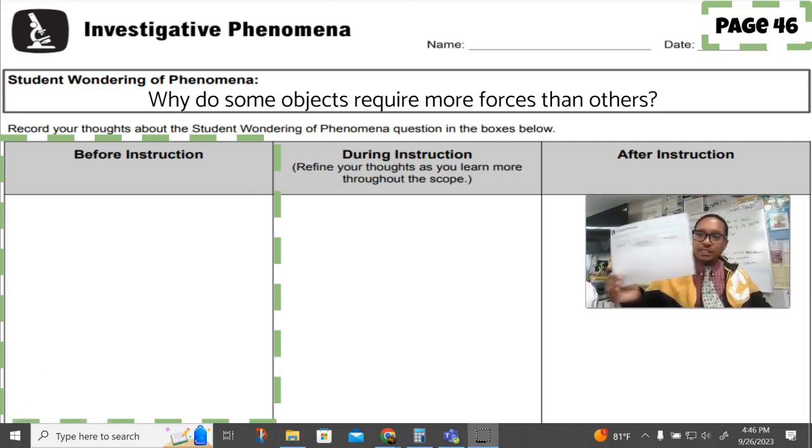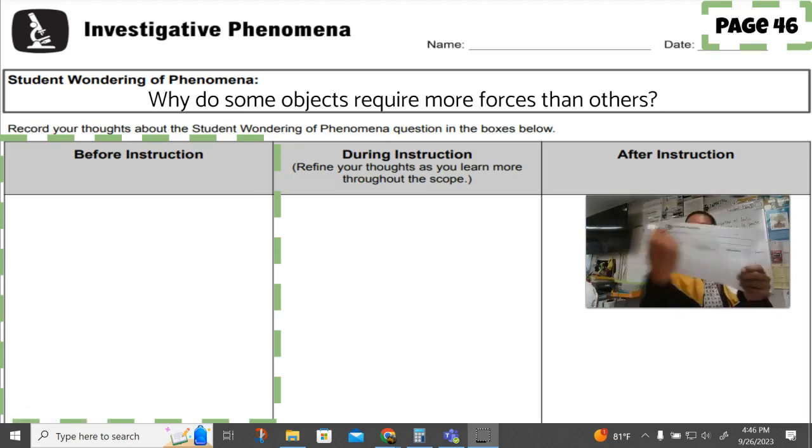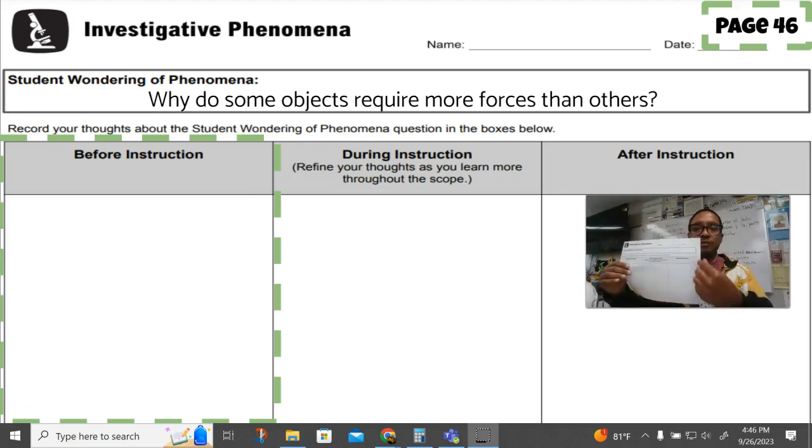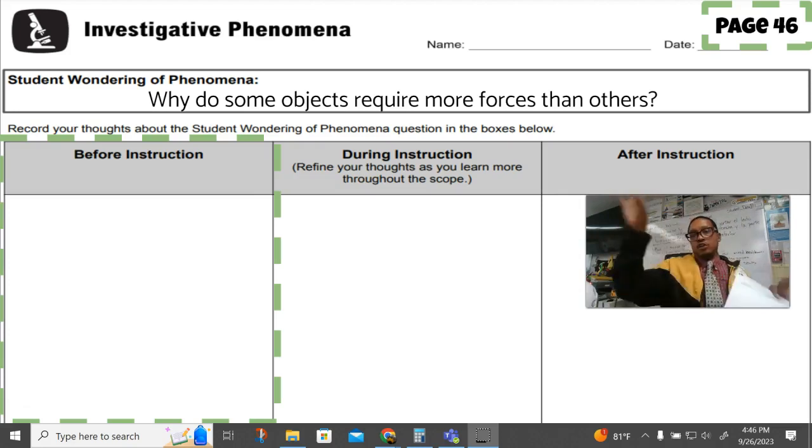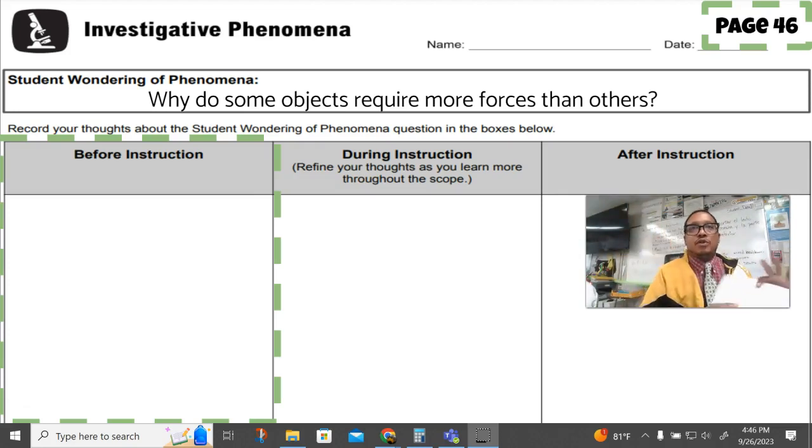So you'll get one of these from the side of the classroom, okay? And then you're just going to go ahead and trim it up. You're going to have to trim down the side and then the bottom, and then you can glue that thing right in there. Your boxes will be at your table. So go ahead and get that in there and then fill in the before instruction and put that question up there. And the question is, why do some objects require more force than others to get them to move?